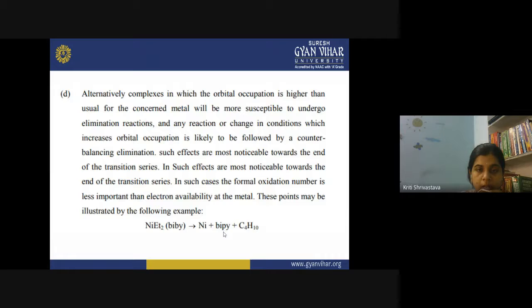So in such cases where the orbital occupancy is already high, the formal oxidation state of the metal does not play a role. Like I have told you, the only condition for reductive elimination is that the metal should have a variable oxidation state, and it should have at least 2 stable oxidation states separated by +2. So yes, this could be the case, but when the orbital occupancy comes into play, if it is higher than usual, then reductive elimination is a must and it takes place in such complexes.